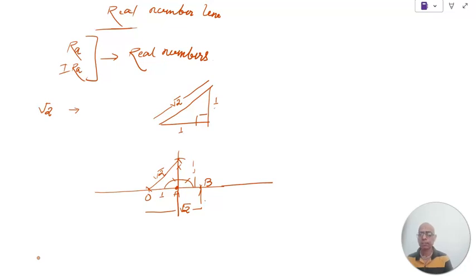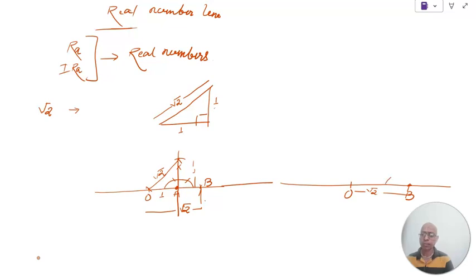In the same fashion, we can construct root 3 also. This is another number line, 0. Just now we have drawn B. So if you have to construct root 3, you have to find another point of the length root 3. First of all, you will do the construction up to this, and now we have this B, which is nothing but root 2.